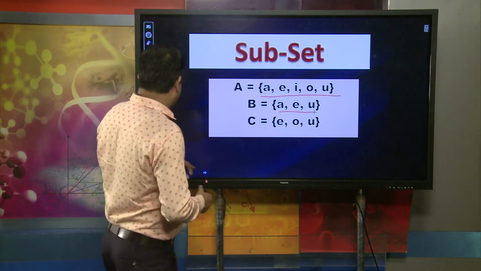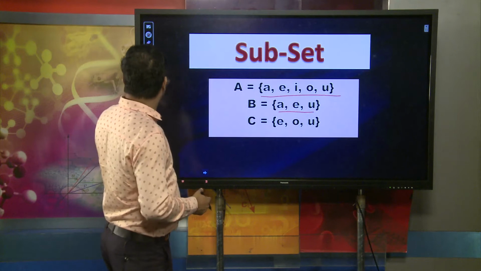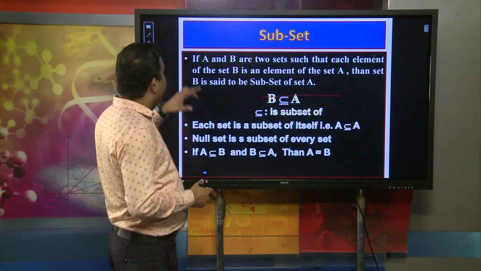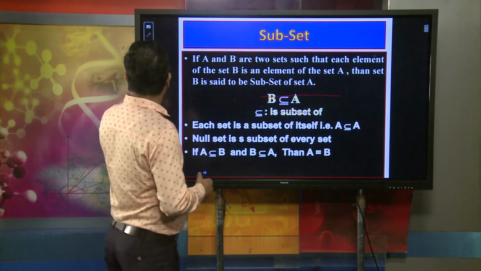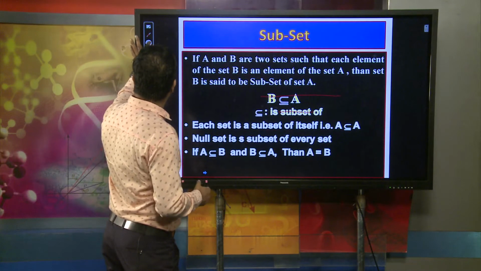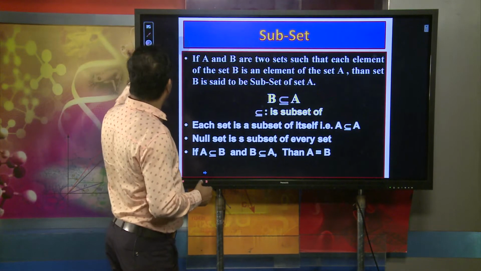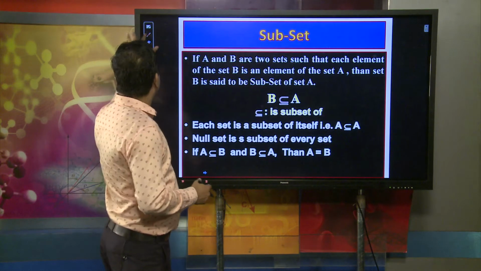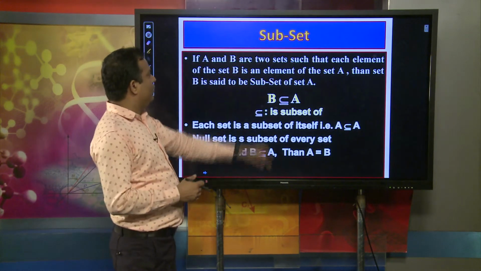Again, when talking about subsets, a very important thing we must understand is the definition.